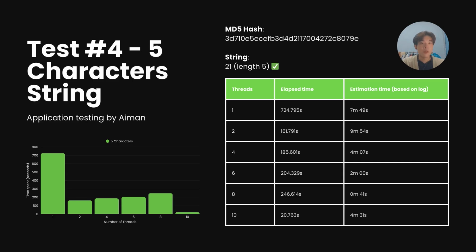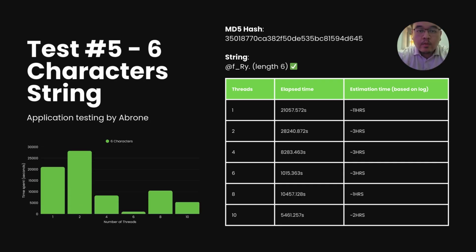This is the 5-character string tested by me. As we can see from the graph, from thread 1 to 10, there is a significant fluctuation. Starting off from thread 1 to 2, there is a huge dip in elapsed time. Then it gradually increases from thread 2 until thread 8. Finally, from thread 8 to 10, we can see that there is a huge dip in elapsed time, just like thread 1 and 2.